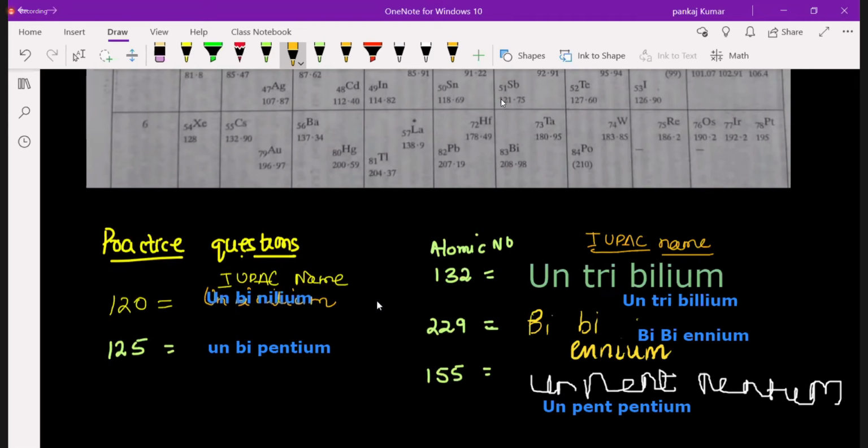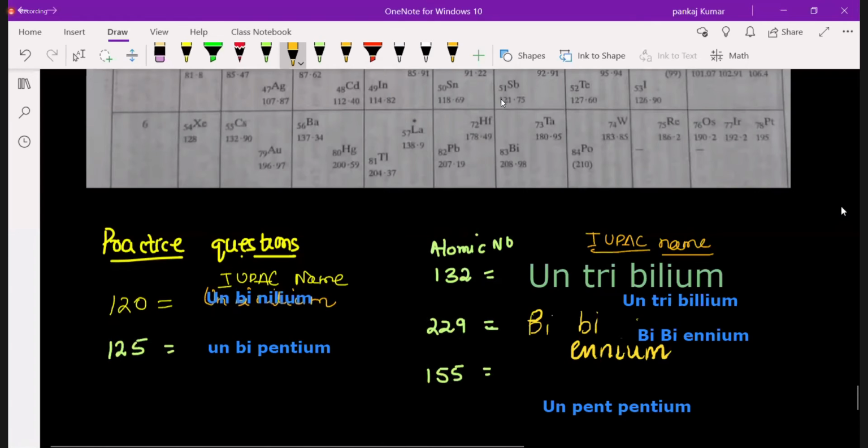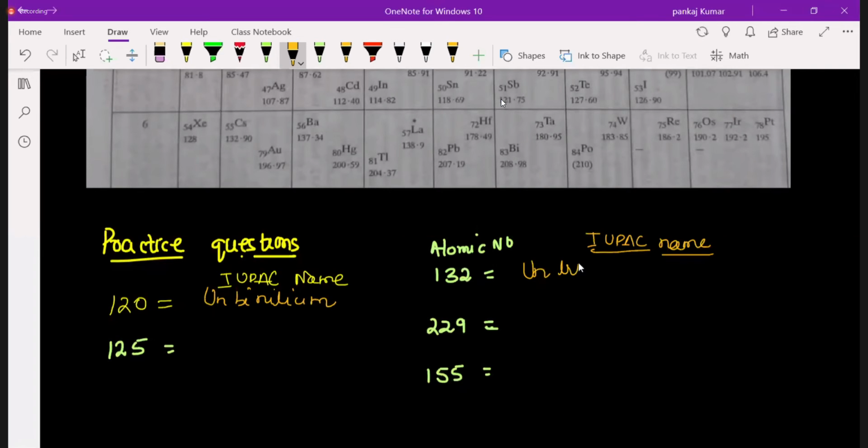Sir, it is Bi-pentium, sir. You tell this also. Sir, why is it capital B and small b? Sir, clear everything after writing, sir. Yes, because our annotation is also. Unbium, no, BIUM. Unbium.